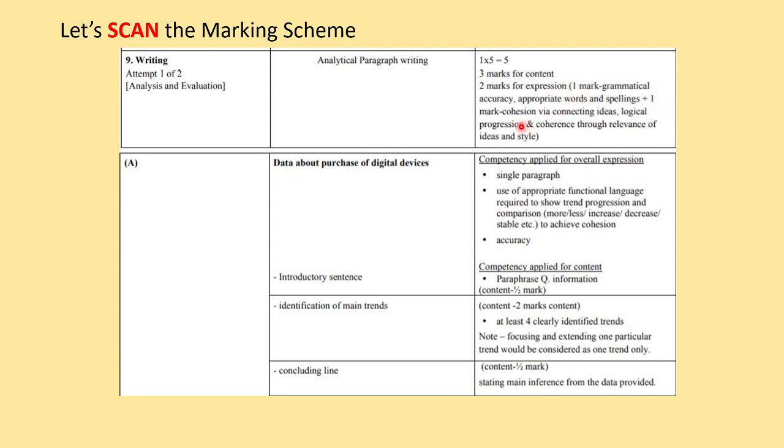Then 1 mark is for cohesion, that is connecting of the ideas, and there is a logical arrangement. It is not that you write the 2015 part first and after that you write 2019 and you've forgotten about 2018 and 2017. So there has to be some logic when you are writing your paragraph. So there has to be coherence. Coherence means linking of ideas. So logically, your paragraph should go.